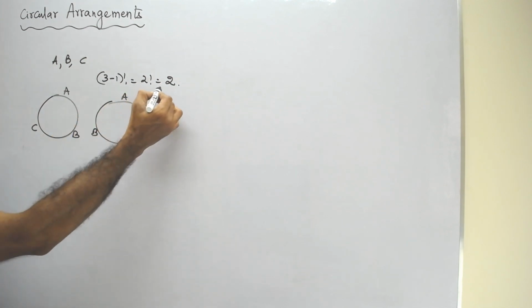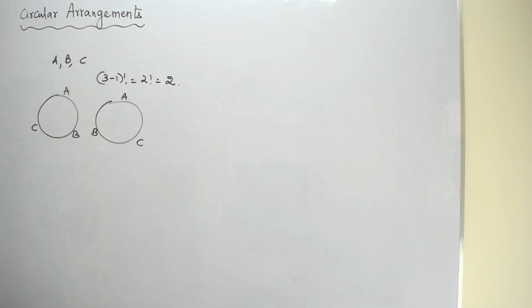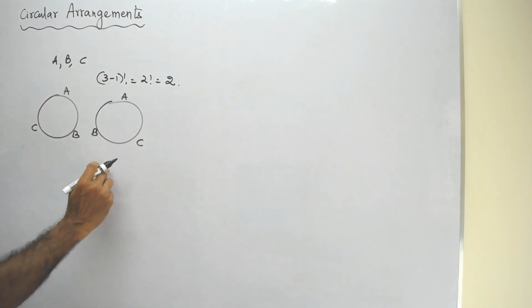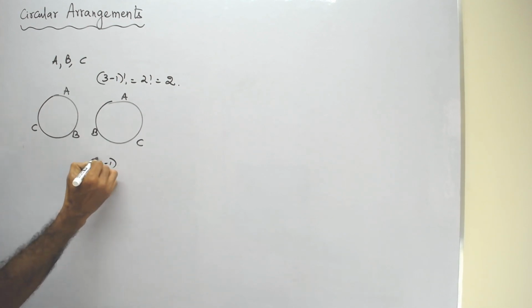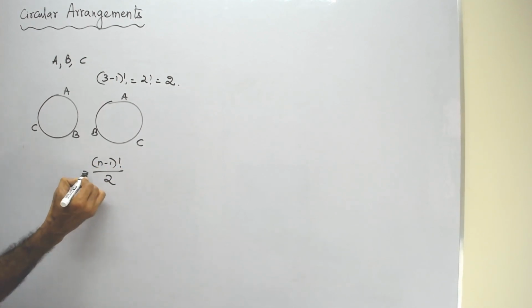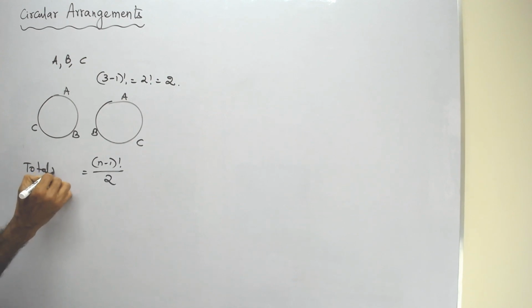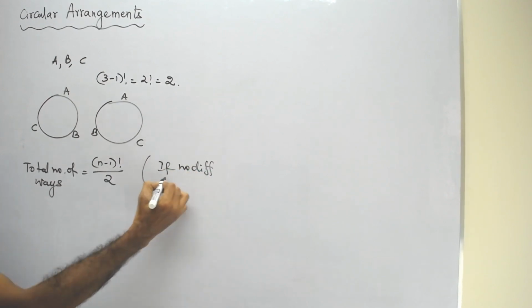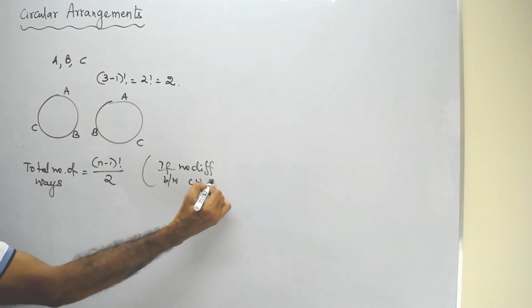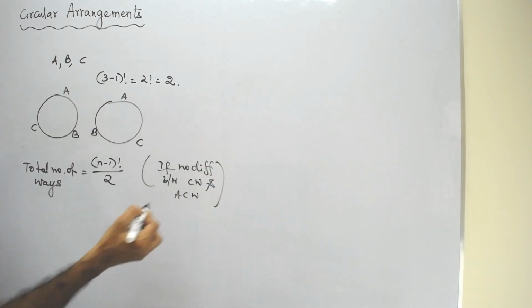So in that case, what you have to do is divide by 2, because every 2 circular arrangements become 1. What I am trying to say is, for every one clockwise circular arrangement, there corresponds one anti-clockwise circular arrangement. Hence, 2 circular arrangements become 1. Therefore, it becomes (n minus 1) factorial by 2. This is the total number of ways if there is no difference between clockwise and anti-clockwise arrangements.